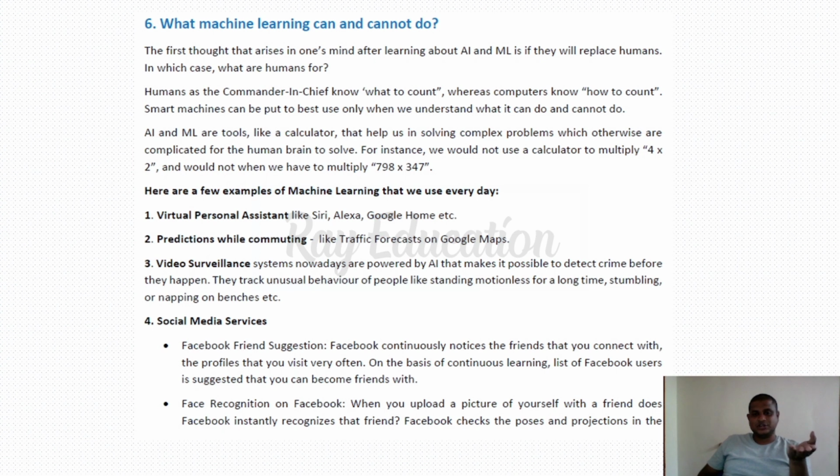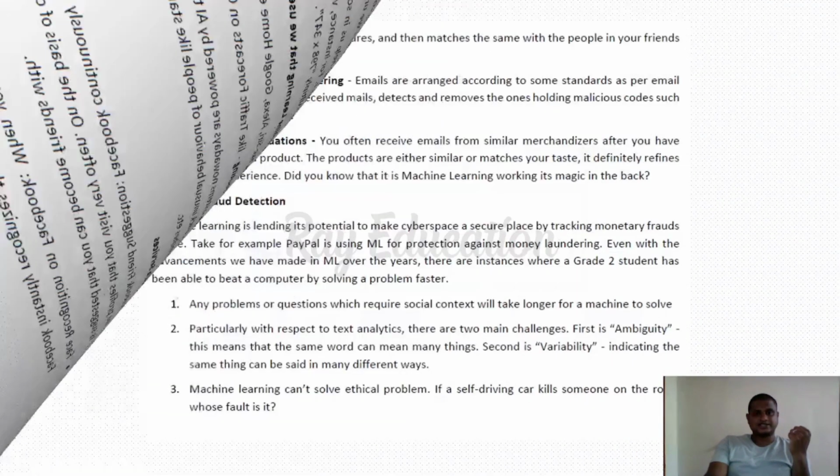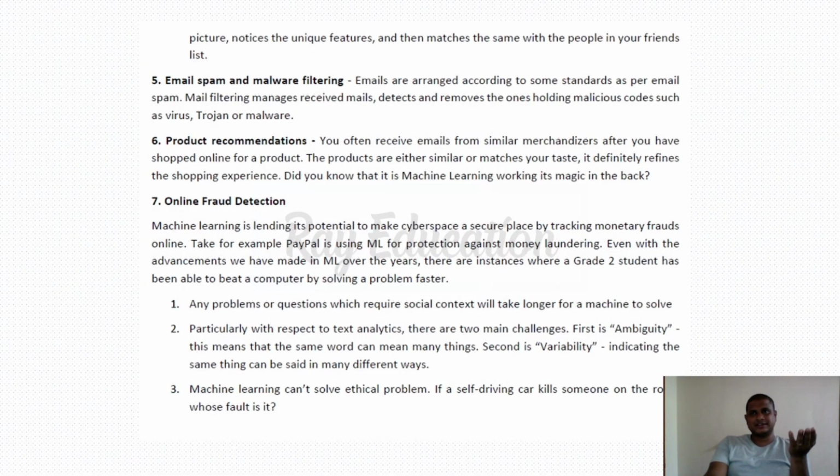Video surveillance, yes, this comes under video surveillance cameras also. Next, social media services. In social media services, Facebook recognition, YouTube and all such things come under it. Email spam and malware filtering, product recommendation, online fraud detection. If you are a frequent buyer on Flipkart or Amazon and you search for things, after you log out and log in again, it shows a lot of things based on what you searched. It is known as recommended products. Even on YouTube, if you search for any video, it later shows you recommended videos based on your previous search. And Netflix, Amazon Prime, all come under recommendations.